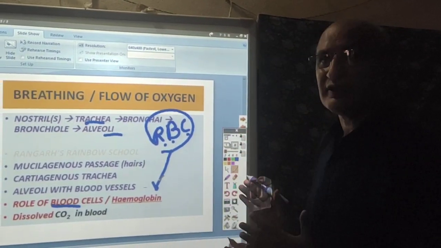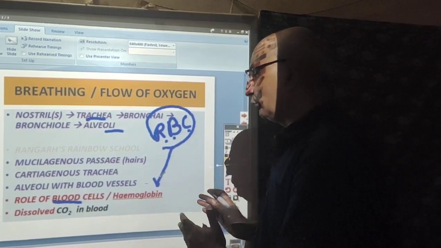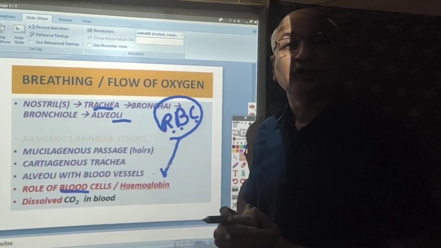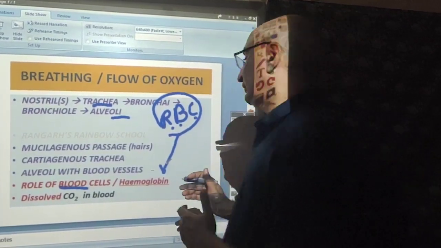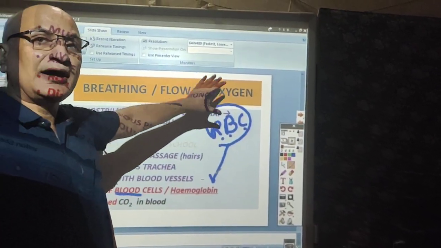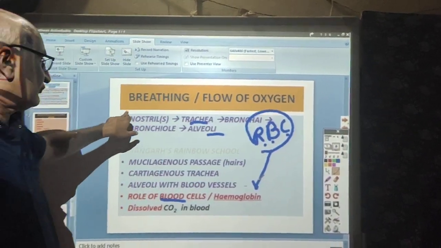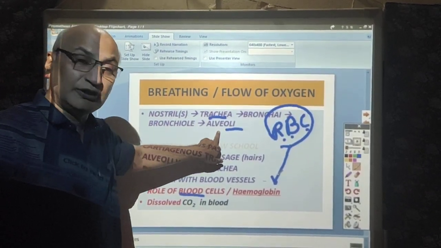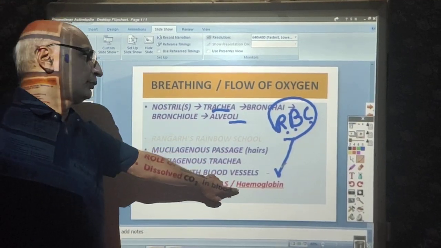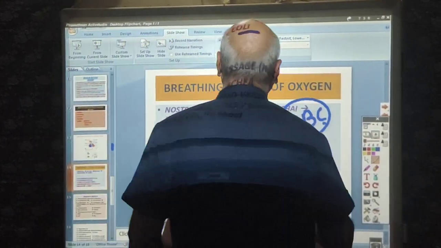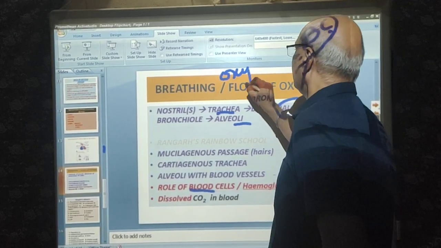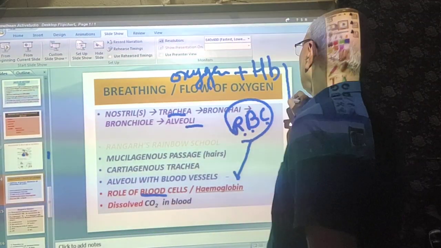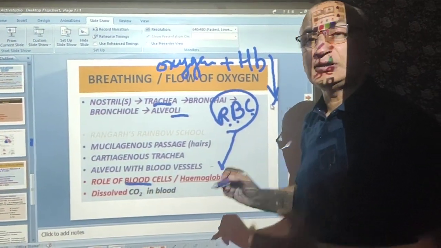This hemoglobin combines with the oxygen which we have breathed in through our nostril and trachea and which has reached the alveoli. When oxygen combines with hemoglobin, it forms oxyhemoglobin.